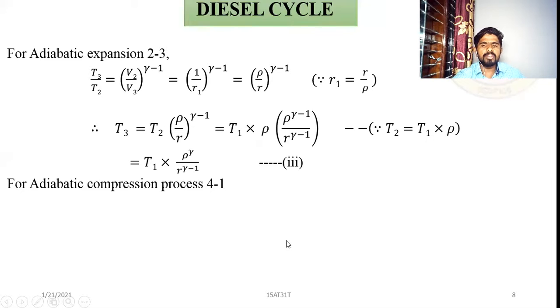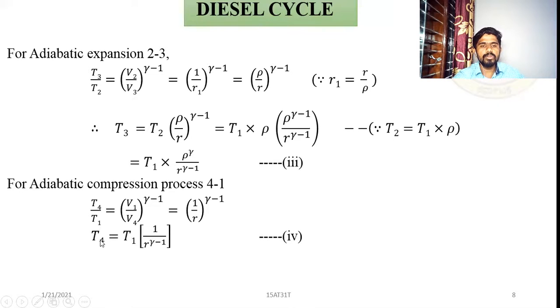For the adiabatic compression process 4 to 1, from the PVT relation you can write T4 by T1 is equal to V1 by V4 to the power gamma minus 1, that is equal to 1 by R to the power gamma minus 1. So you can simplify this and rewrite T4 is equal to T1 into 1 by R to the power gamma minus 1. Here, 1 to the power gamma minus 1 is equal to 1, so it is divided by R to the power gamma minus 1. Take it as equation number 4. Now you have a total of 4 equations.